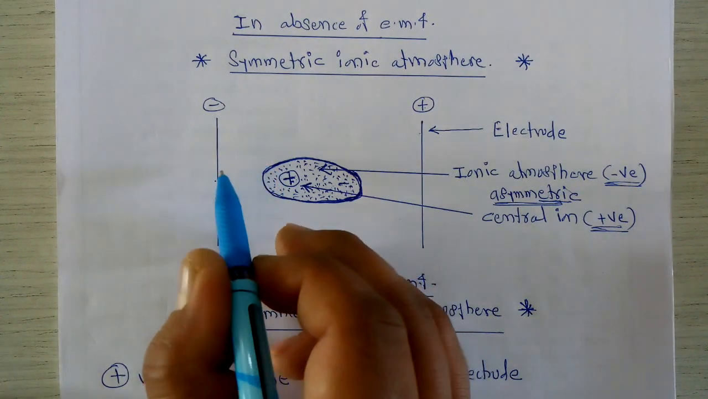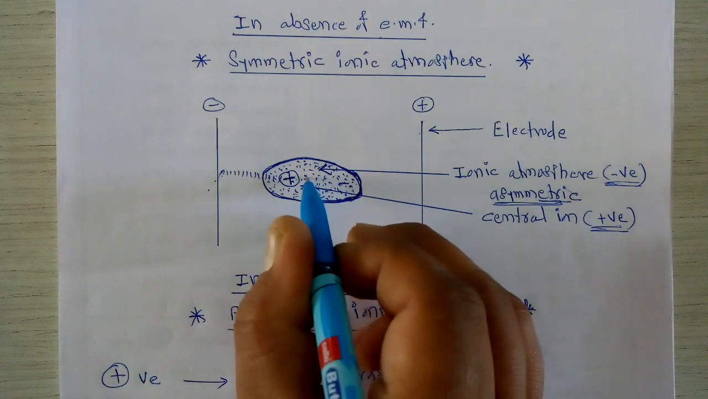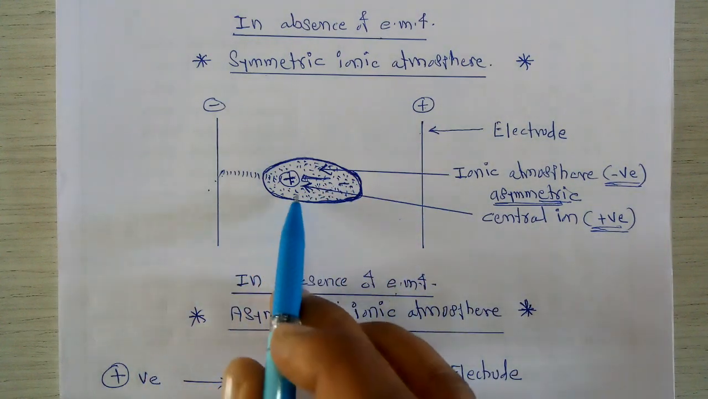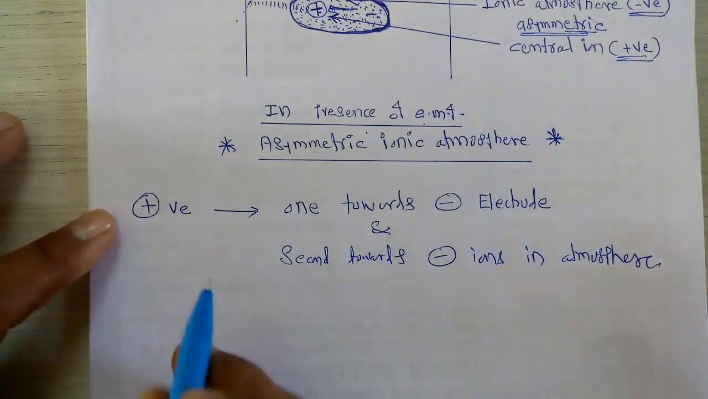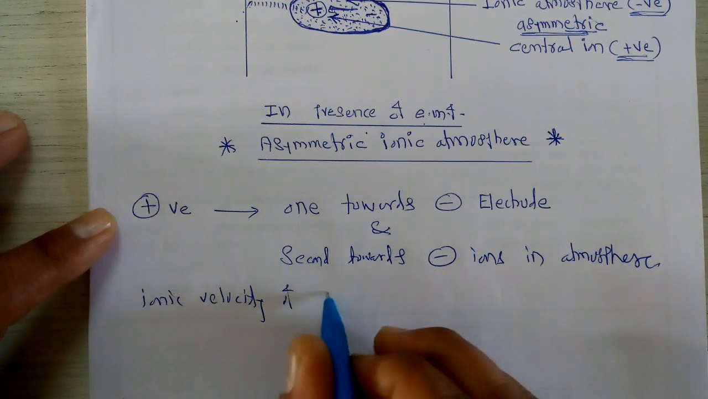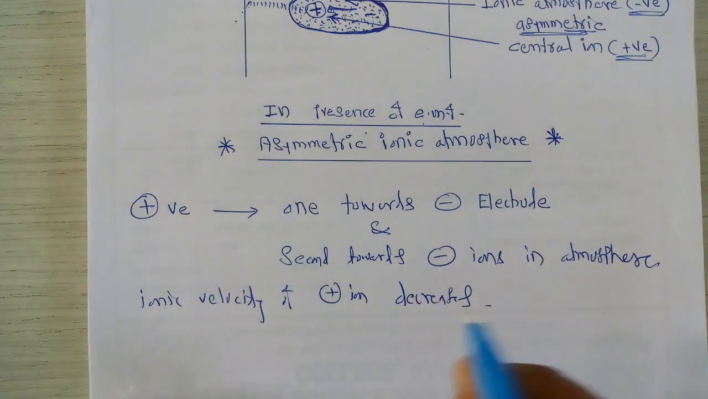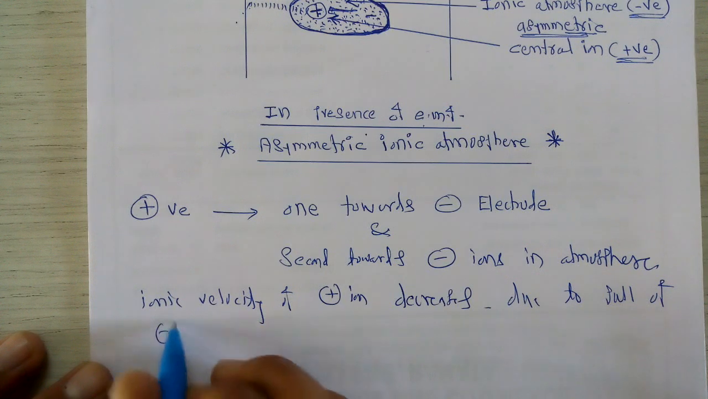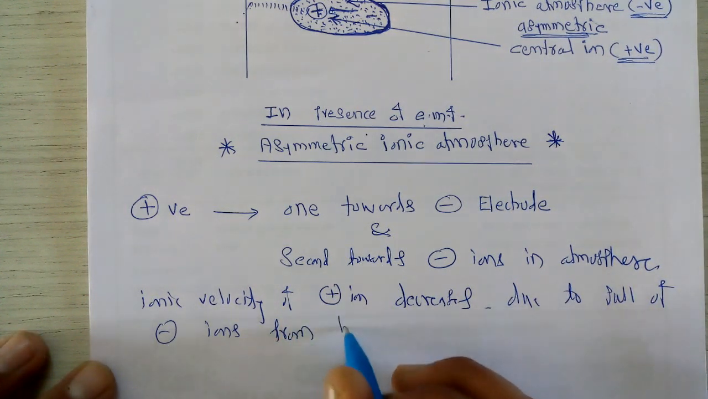But at the same time, there is a force of attraction of this positive ion towards this negative electrode, and it gets pulled by the negative ions present in the ionic atmosphere, due to which the velocity of this positive ion decreases. So the ionic velocity of the positive ion decreases due to the pull of negative ions from the backward direction.